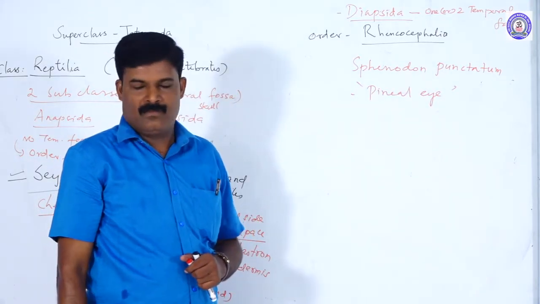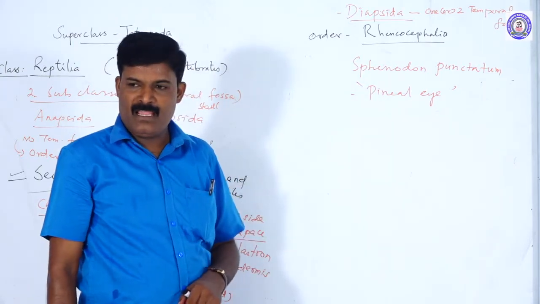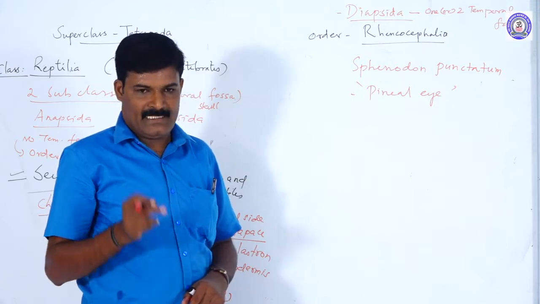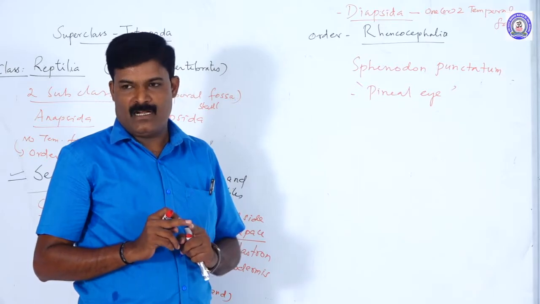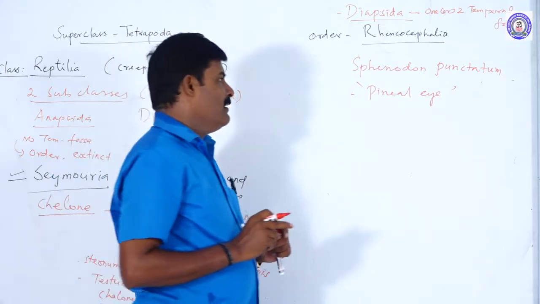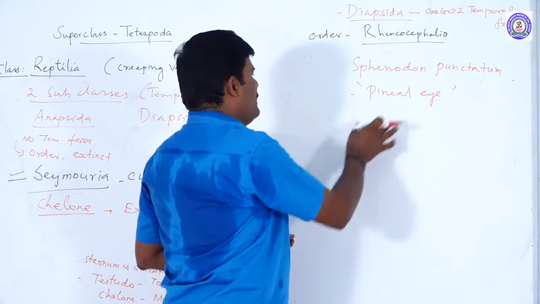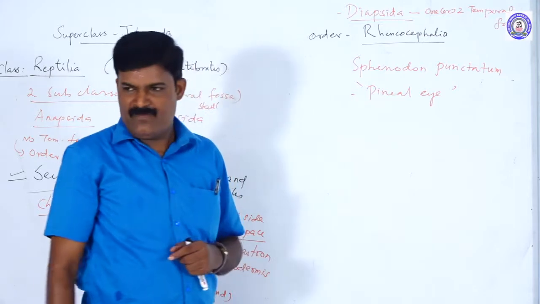Third eye, the pineal eye. What is the pineal eye? These animals have three eyes. The central, middle eye is the pineal eye, surrounded by two lateral eyes. But these are absent in recent animals. These are the extinct forms. These are also called living fossils.